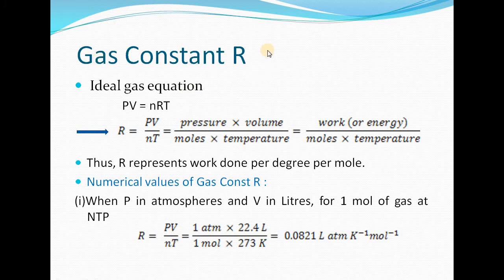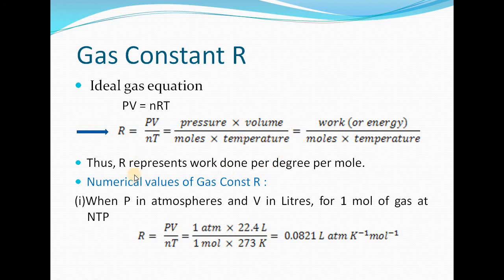Now, what is the gas constant R? In the ideal gas equation, we have the gas constant R. R is given by PV by nT. So we can write R is equal to pressure into volume divided by moles into temperature. Now, pressure into volume is what? This is the work done or energy of the system. So R is equal to work done divided by moles into temperature. So we can say R represents work done per degree per mole.